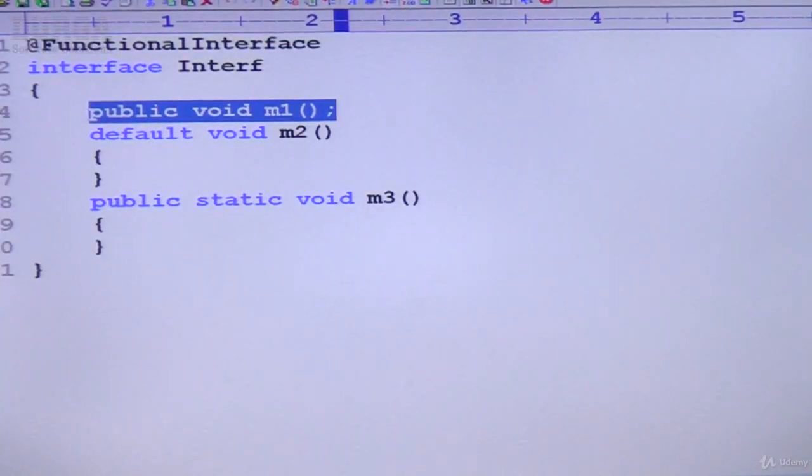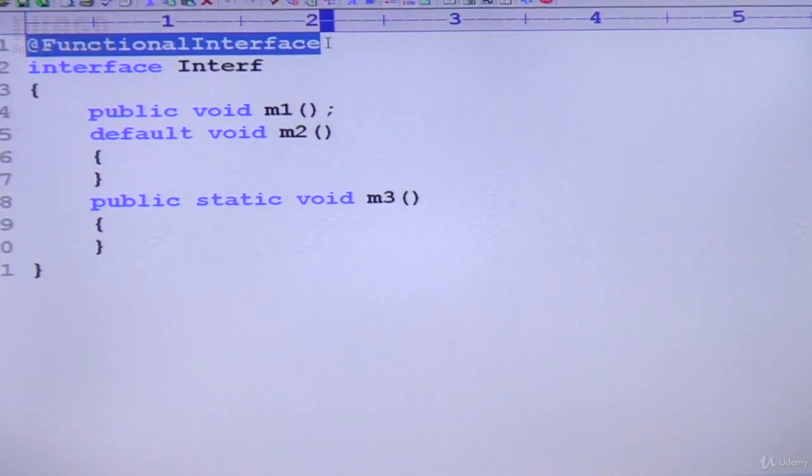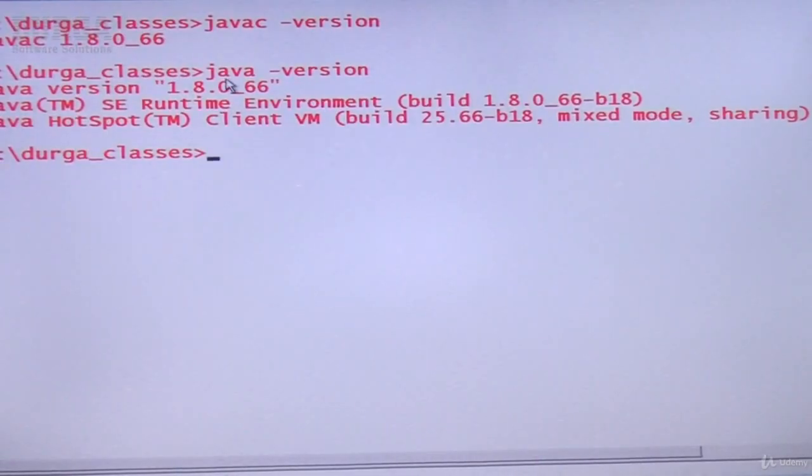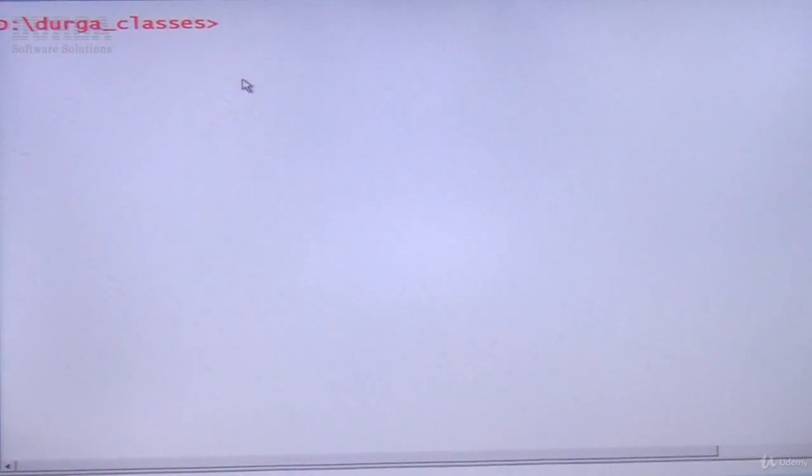But before compiling this, you have to ensure that you are using the 1.8 version of Java. By mistake, if you are using 1.7 or 1.6, the compiler is unable to recognize this, because this concept came in the 1.8 version. That's why you compulsorily require the 1.8 version of Java. Let me cross check in my system: javac -version. Which compiler am I using? 1.8 version. Let me also check which JVM version: java -version, also 1.8. That's why I can happily compile these programs.